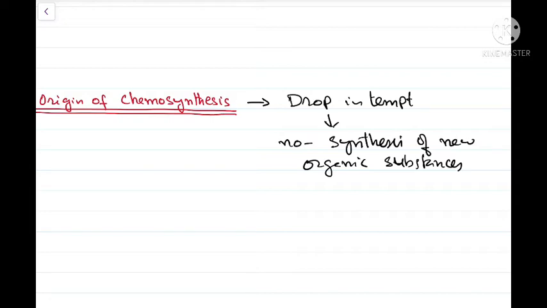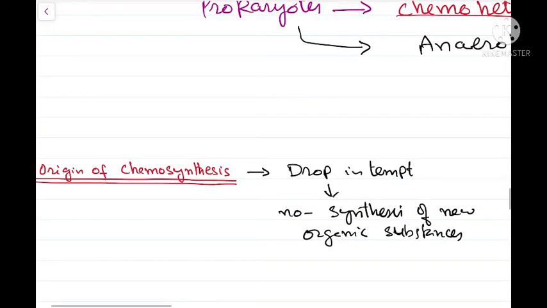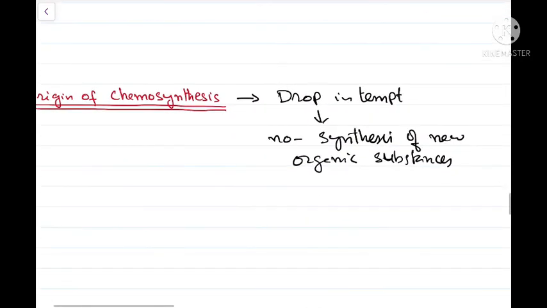Number two, the already existing chemoheterotrophs were quickly absorbing whatever organic molecules were left. So whatever organic molecules were left were being consumed by the chemoheterotrophic prokaryotes.